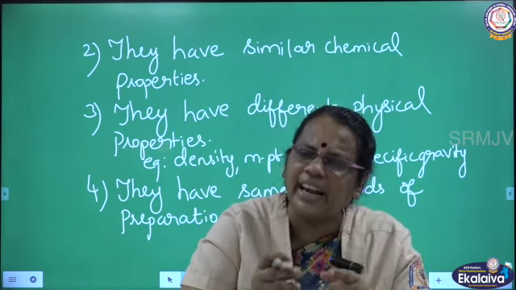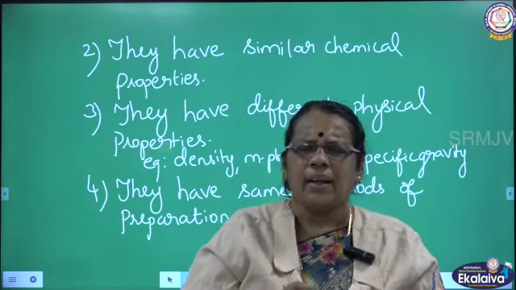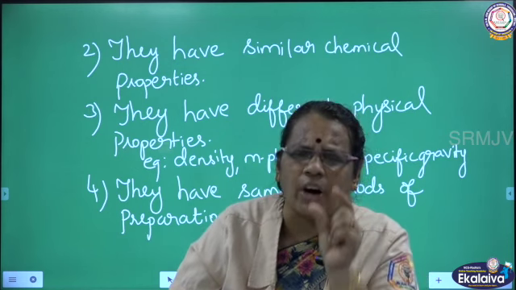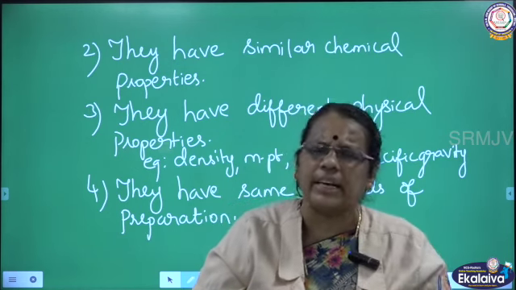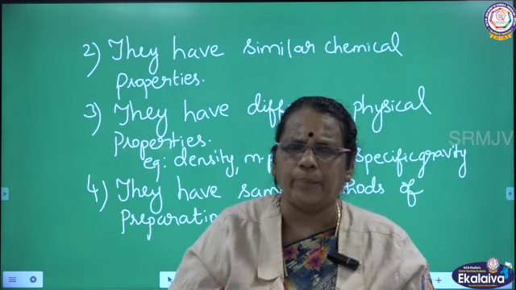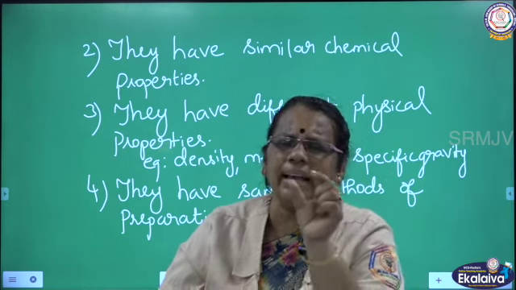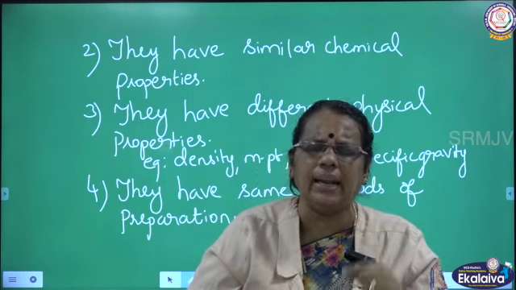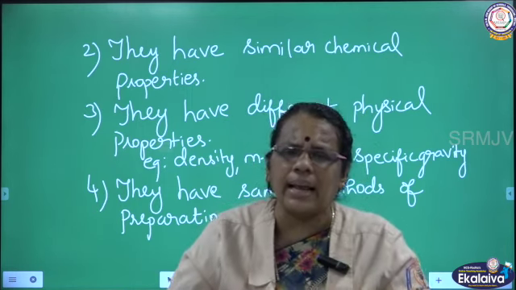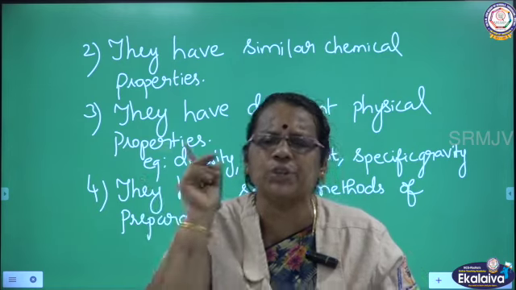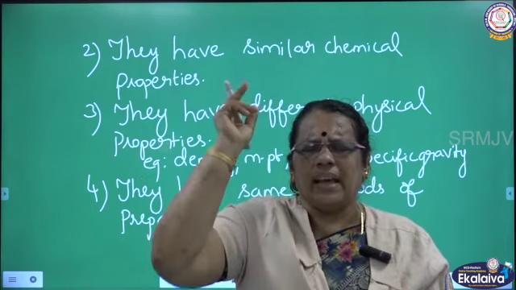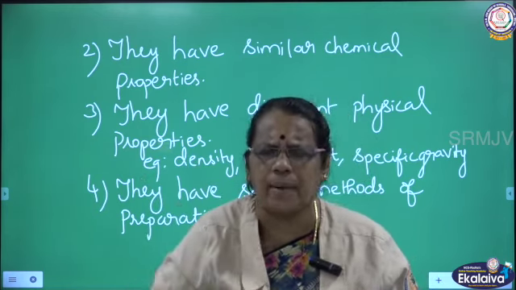So first I defined homolog series: a class or group of organic compounds which have the general molecular formula. I gave examples: alkane CnH2n+2, alkene CnH2n, alkyne CnH2n-2. What is that n? n can be substituted as 1, 2, 3, etc.